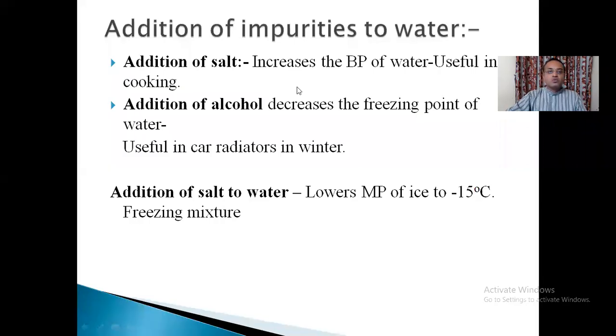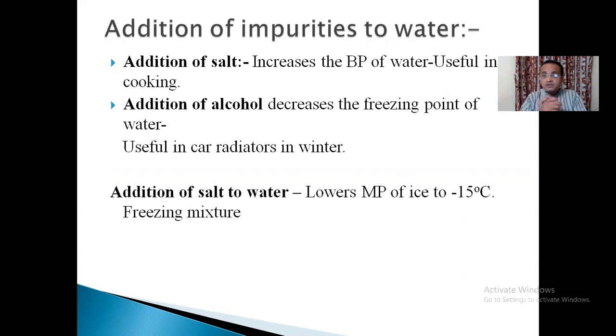Now, dear friends, what happens because of the addition of impurities to water? Impurity means anything that you are going to add. So addition of salts. When salt is added to water, it increases the boiling point of water. Now the water will boil at a higher temperature.